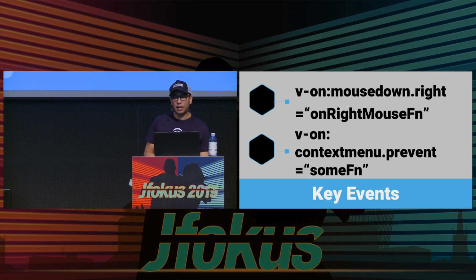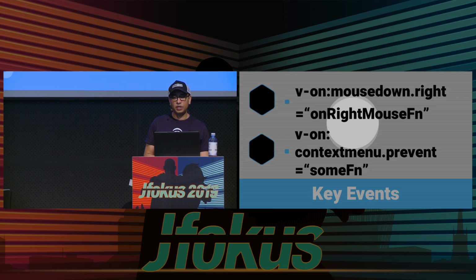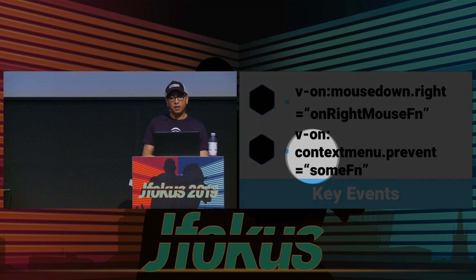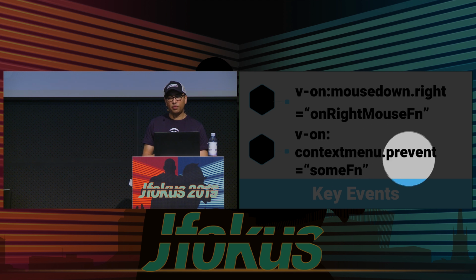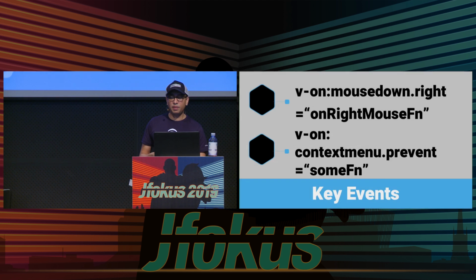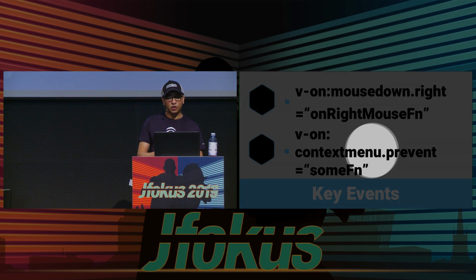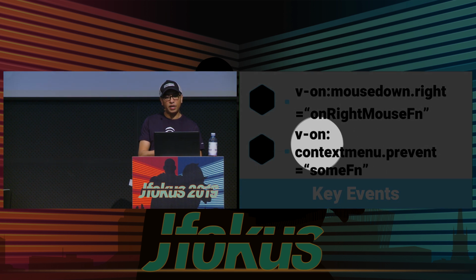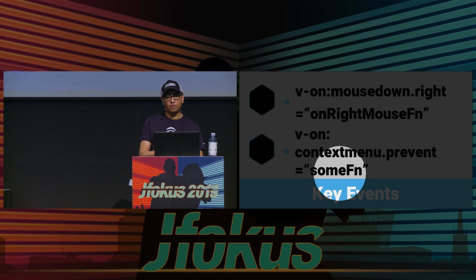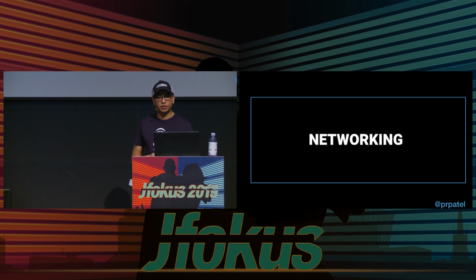We can also go and hit mouse events, so we can say mousedown, go and do this. And there's actually something special, for example, here, contextmenu.prevent. Prevent basically means don't propagate the mouse click, but we can actually hook directly into the context menu by doing v-on:contextmenu, go and invoke this function when someone right-clicks.